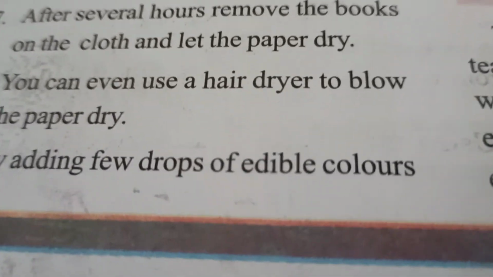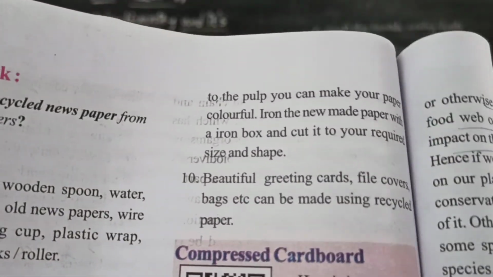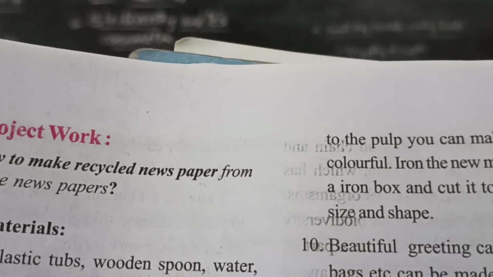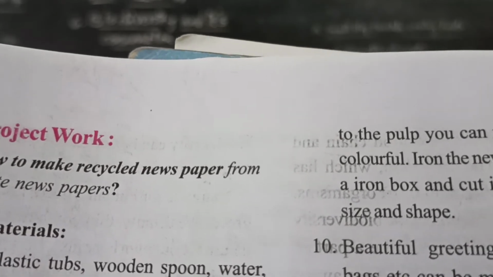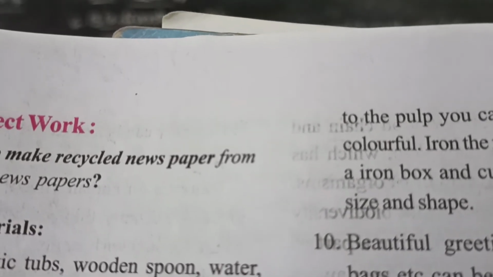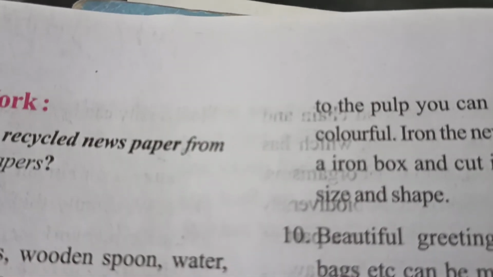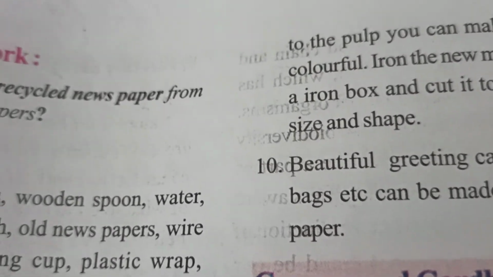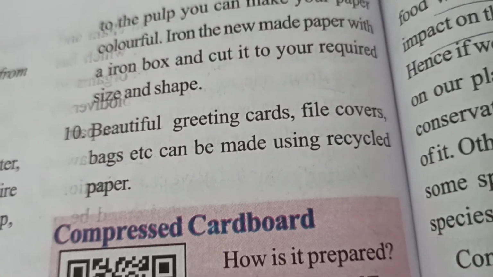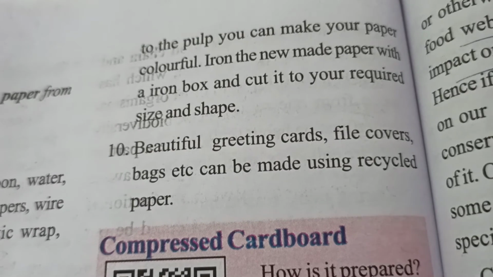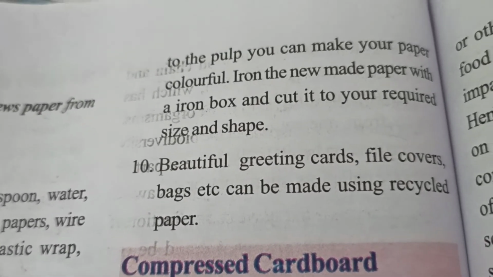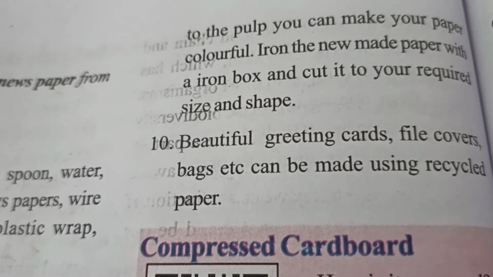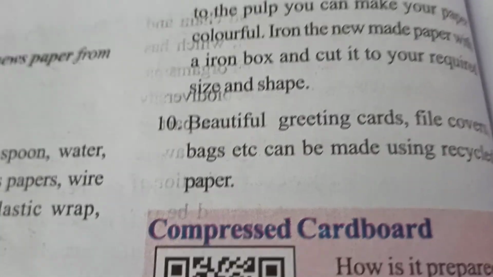The ninth step is, by adding a few drops of edible colors to the pulp, you can make the paper colorful. Iron the newly made paper with an iron box and cut it to your required size and shape. The tenth step is that beautiful greeting cards, file covers, bags, etc. can be made using recycled paper.